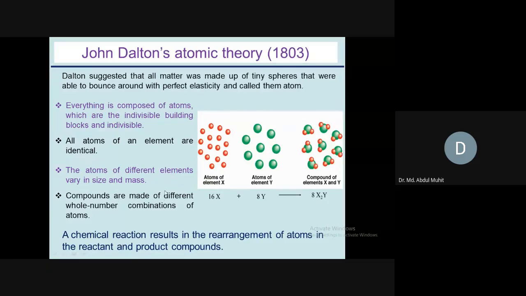Fourth proposal: compounds are made of different whole number combinations of atoms. So let's come to the point, compound. A compound means the combination of two or more atoms, in integer numbers. That means whole numbers, not fractional numbers, like 1.3 atoms of Y or 1.5 atoms of X. This should be a whole number, 1, 2, 3, or 4, something like that.